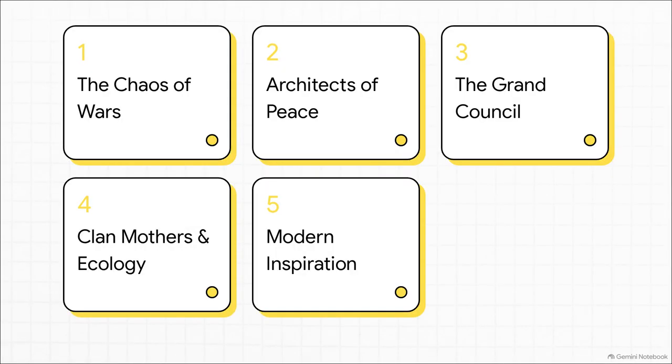Here is our roadmap for this explainer. First, the chaos of wars. Second, the three architects of peace. Third, the architecture of the Grand Council. Fourth, clan mothers and ecology. And finally, the inspiration for modern democracies.